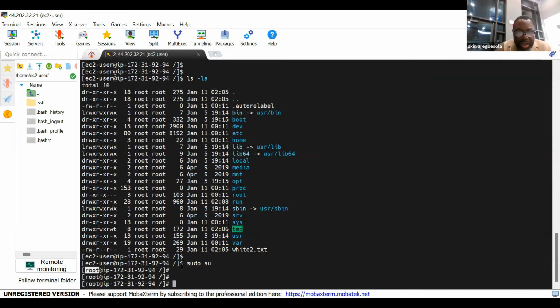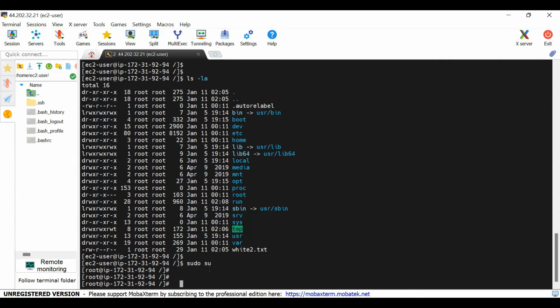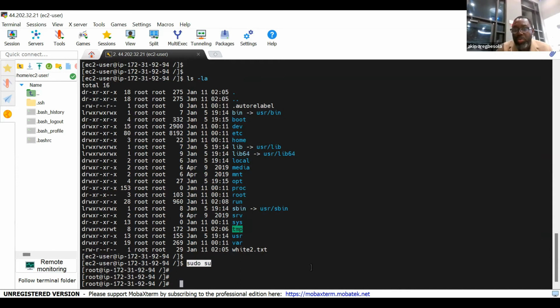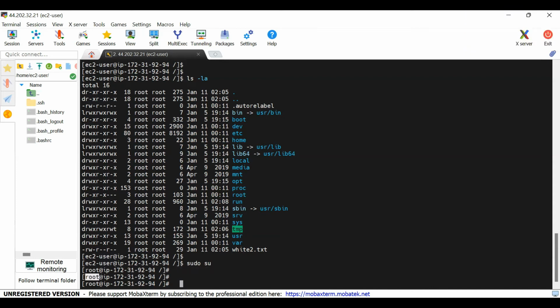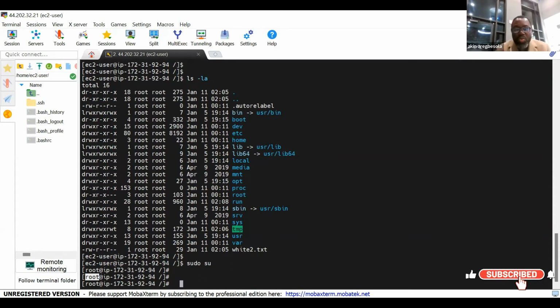And part of the signs that you can tell is that your prompt here will change from $ sign to # sign. All right. Okay. So sudo su is a command. What does it do? It changes the current user from EC2 user to root user. Okay. So the user that is working now on this system is an EC2 user.